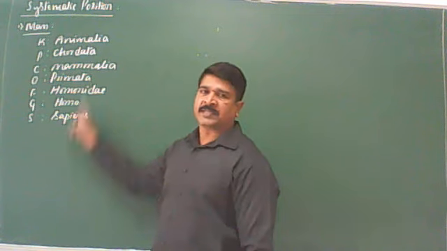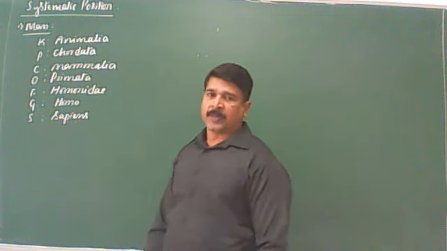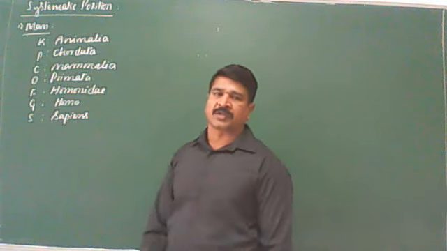So this is the taxonomic position of the man, or we can say the classification of the man.